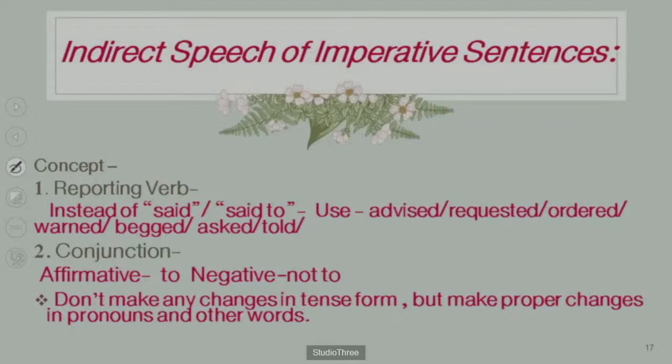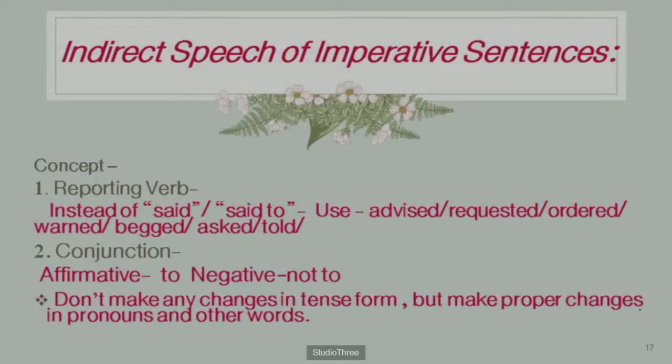So I think you have now guessed that imperative sentences begin with the main verb, the base form of the verb, that is go, come, eat, drink, write, do. All these are called imperative sentences. But the negative form of the sentence also exists: don't do this, don't go, don't walk here, don't make noise. This kind of sentence is also a negative imperative sentence.